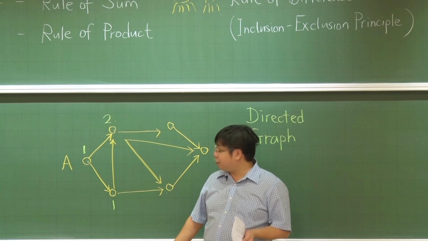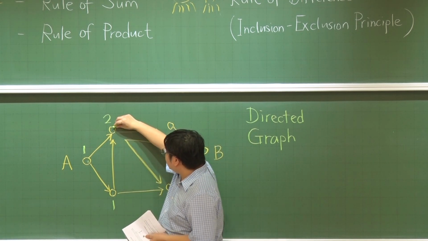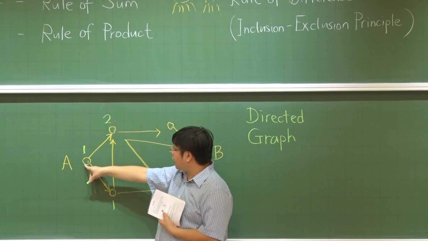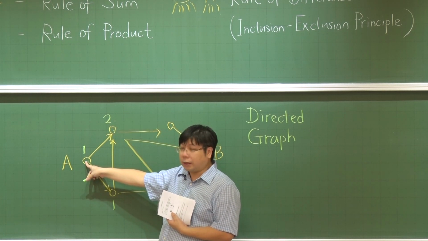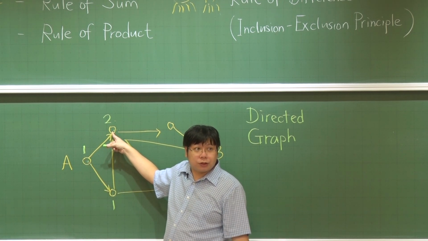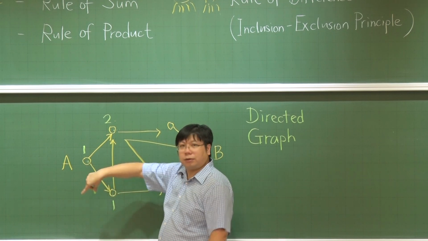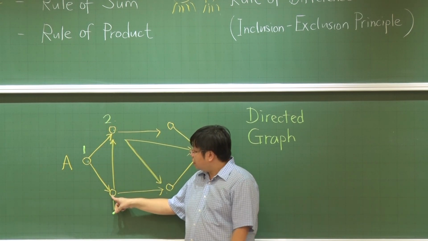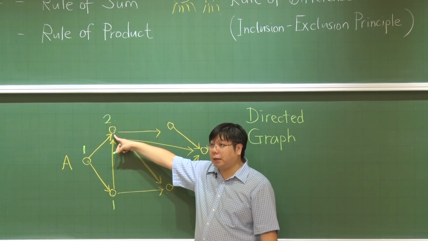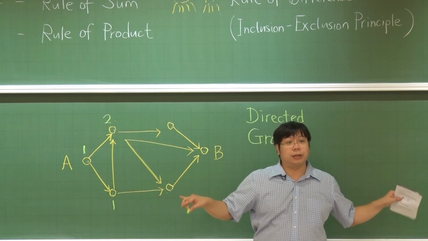Rule of sum. Very good. We are using the rule of sum. To get to this location, there are two ways. One way is I get to this location and then travel this edge. Or there is another choice: I can do some magic way to reach this location and then travel along this edge. Is that okay? So these are two different choices.